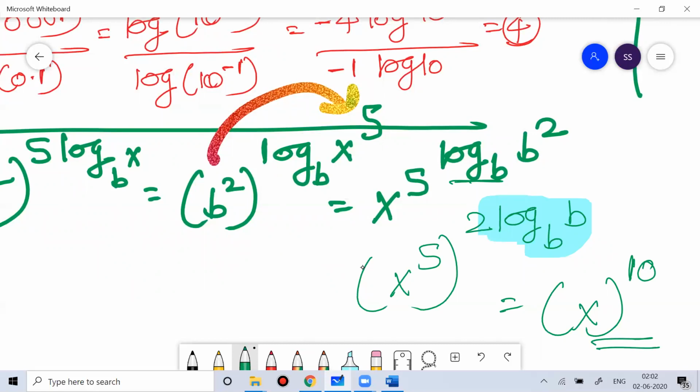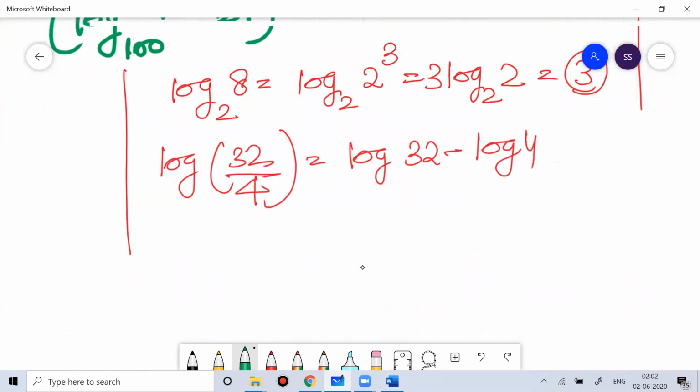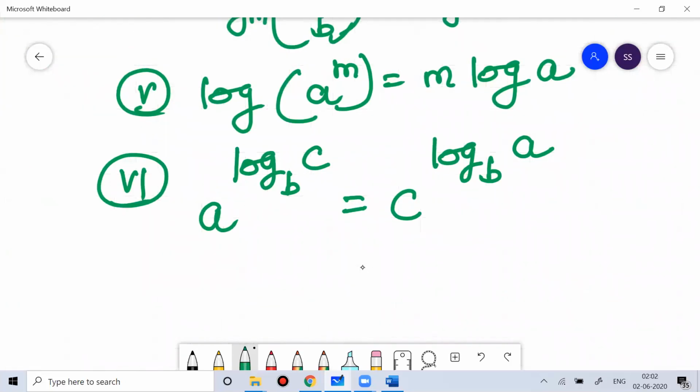That understanding you can develop. Clear, right? These properties are important for us to understand. We can solve questions if we are good in these properties, so that way it will serve our objective.